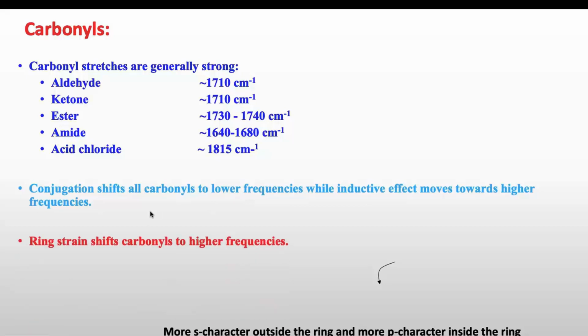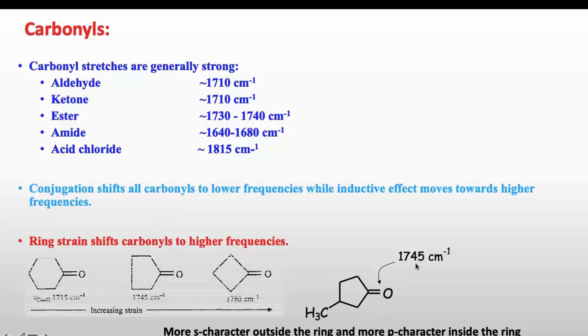Now, one other factor which affects the frequency of C=O is the ring strain. As the ring strain increases, the frequency of C=O also increases. Like in case of this molecule, this C=O appears at 1745 cm⁻¹. But as you can see, in case of this cyclohexanone, it appears at 1715 cm⁻¹. In case of 5-membered ring, it appears at 1745 as same here. And in case of 4-membered ring, it appears around 1780 cm⁻¹. So you can conclude that as ring strain is increasing, the frequency of C=O is also increasing.